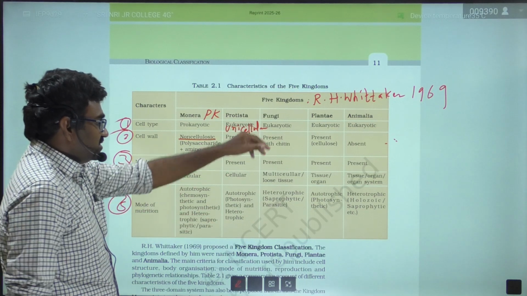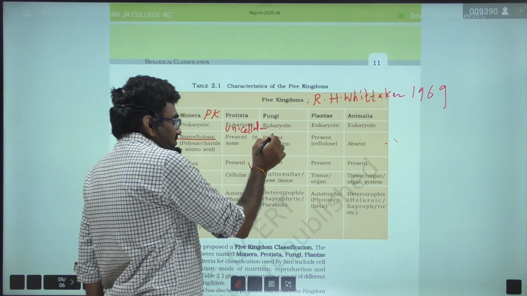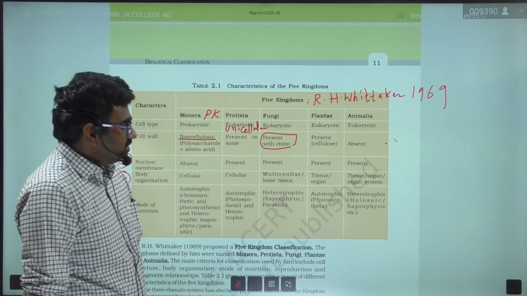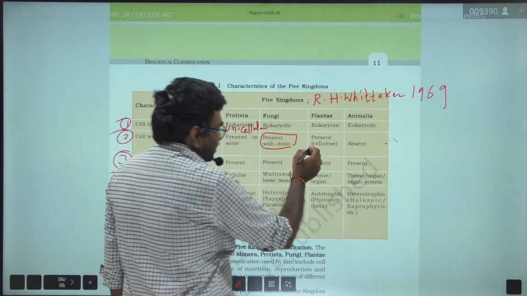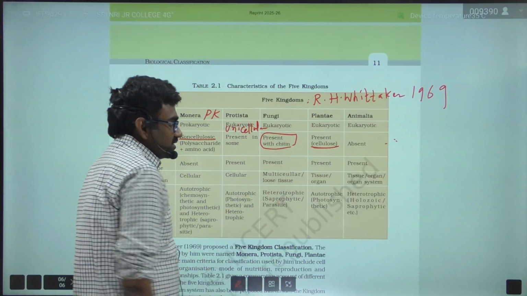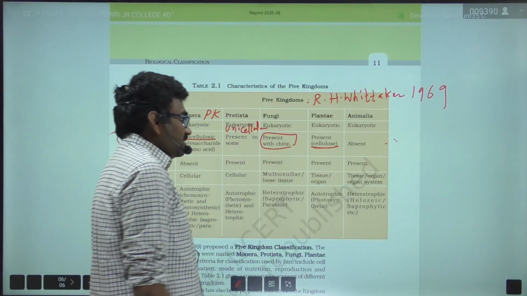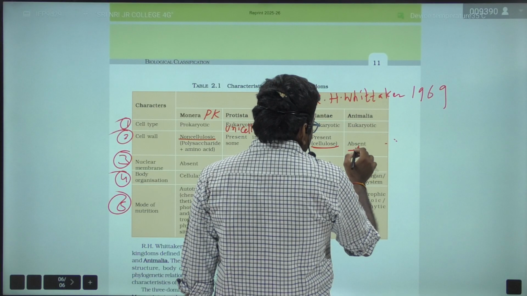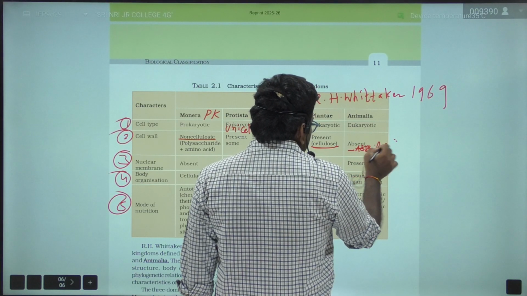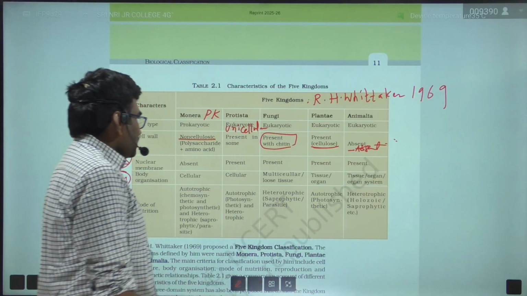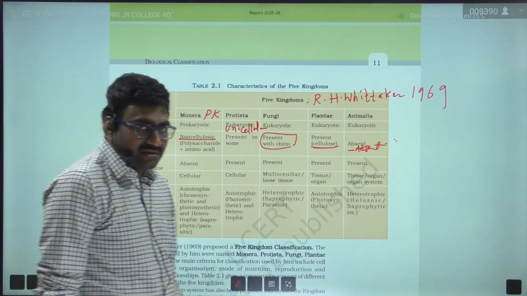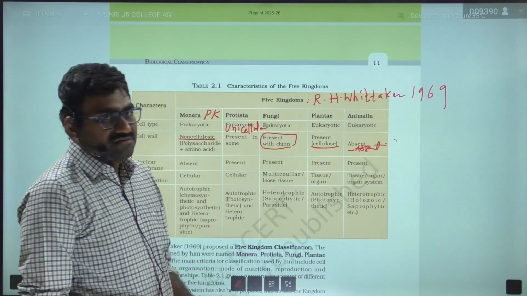In kingdom Fungi, chitin is the main cell wall component, and in Plantae, cellulose is the main component. In Animalia, the cell wall is absent. So except kingdom Animalia, we find a cell wall in almost all kingdoms, but there are some exceptions.